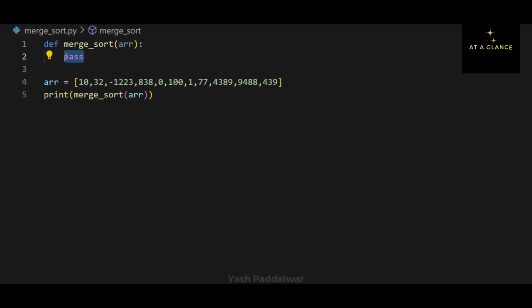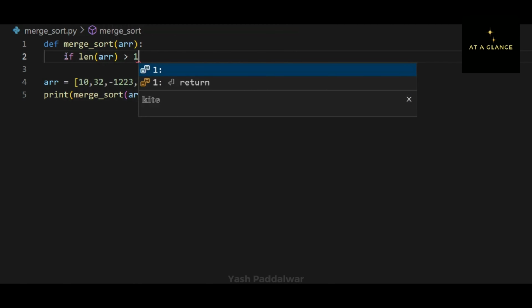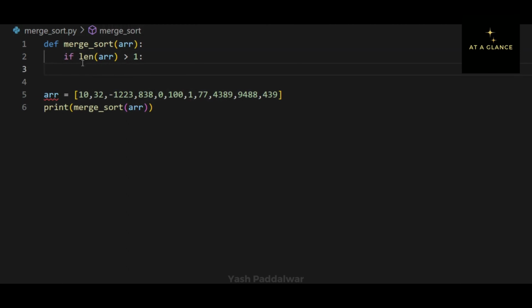Now if you remember, as per the algorithm, we need to divide the array into two halves. But we need to only divide it when its length is greater than 1. So let's define a condition wherein we will check that if and only if the length of the array is greater than 1, then only this block will execute. Now if the length of the array is greater than 1, we need to divide it.